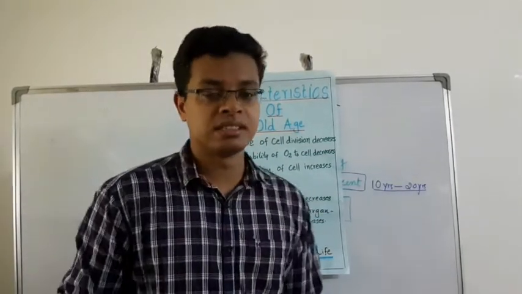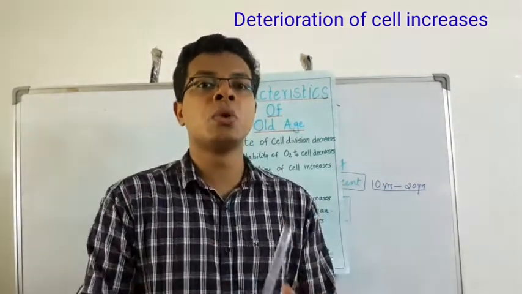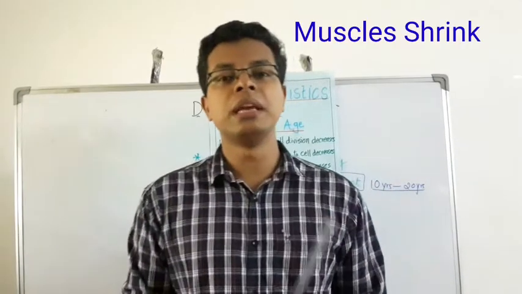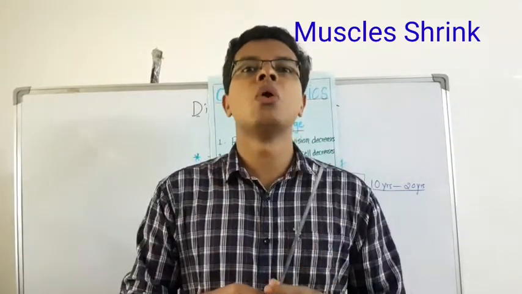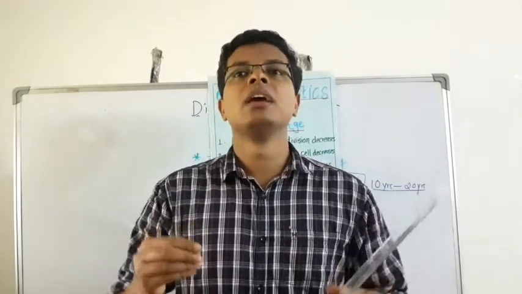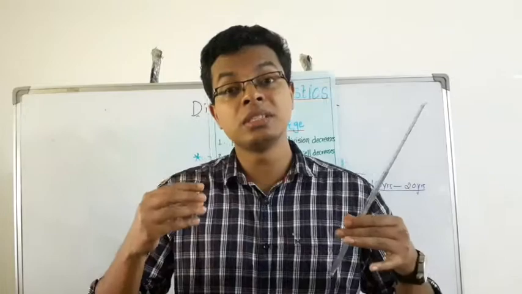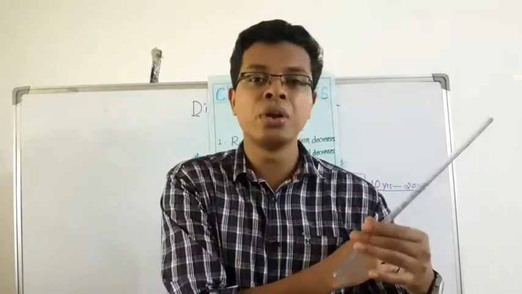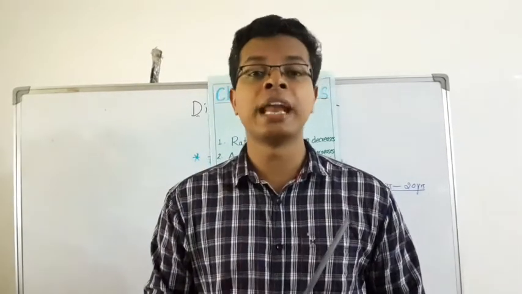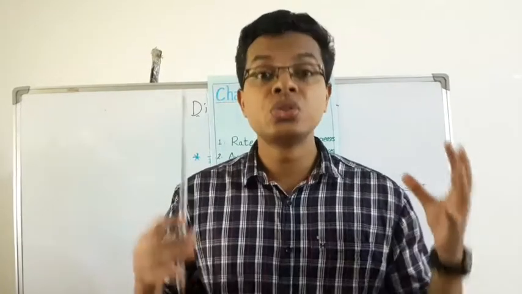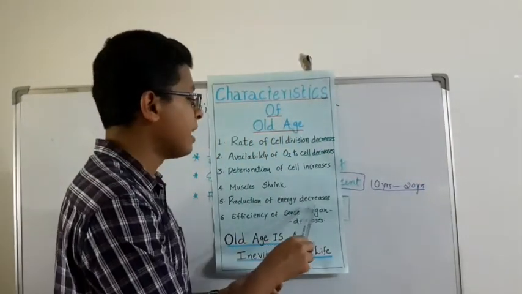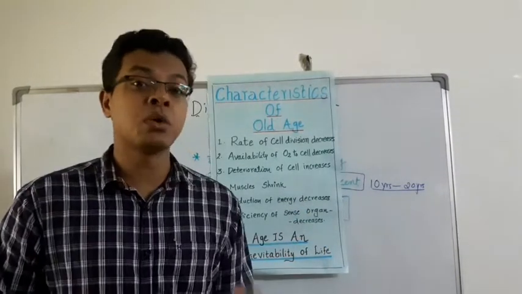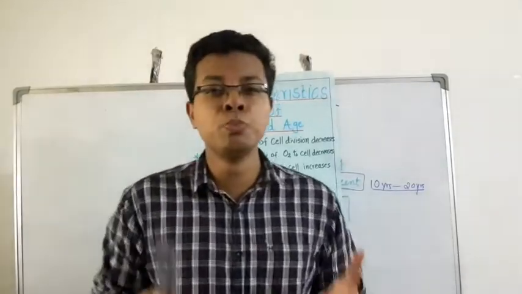Deterioration of the cells increases. That means cells are slowly dying off. Then muscles shrink. That means the muscles are not very active. You might have seen the wrinkles appear on the face or on the biceps of your grandparents. That is because the muscles shrink. The production of energy in the body decreases because the oxygen to the cells decreases, and oxygen is the main thing that energizes and boosts our body.